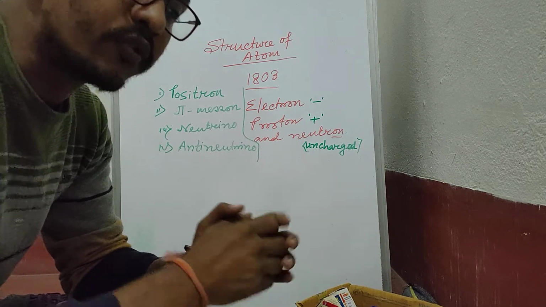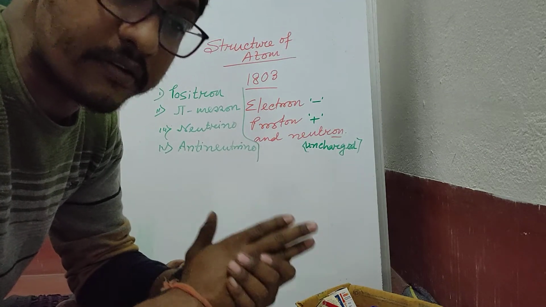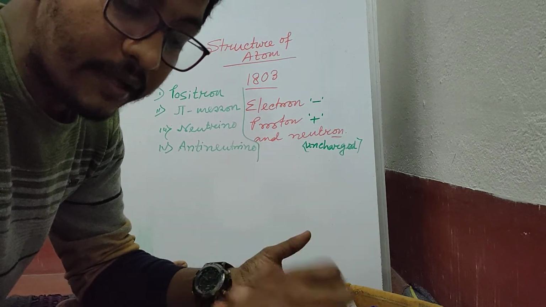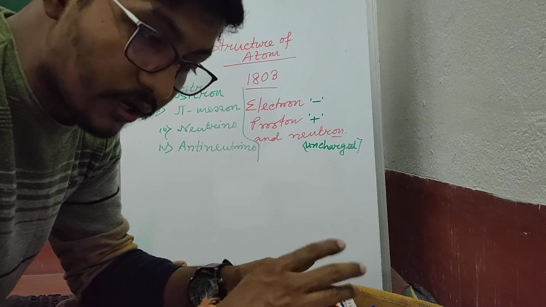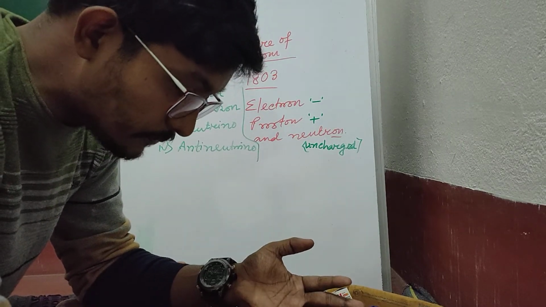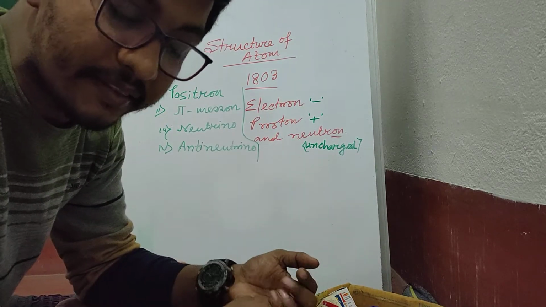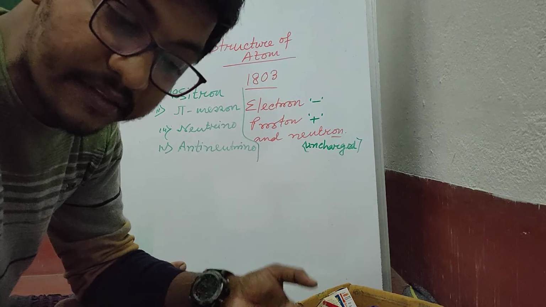The scientist William Crookes first performed the cathode ray test and confirmed the presence of a charged species inside an atom, and J.J. Thomson confirmed that this charged species is negative in nature.